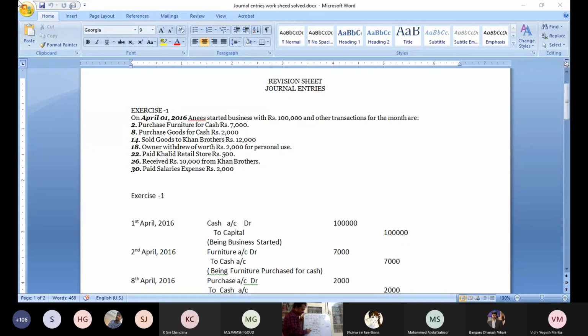So credit cash, debit purchase. Amount 2,000. Being goods purchased.